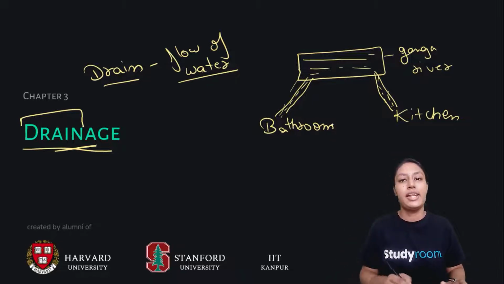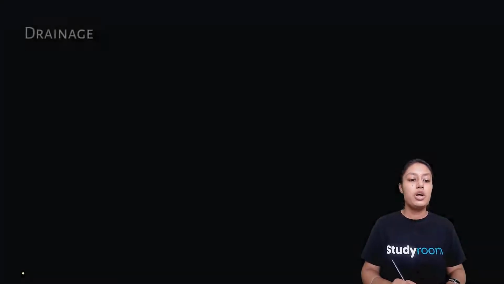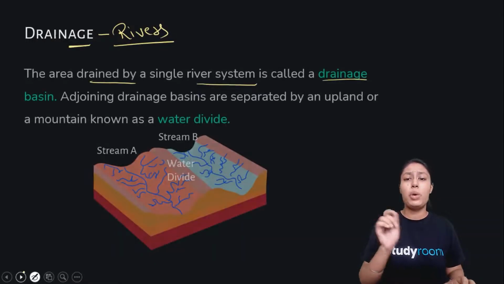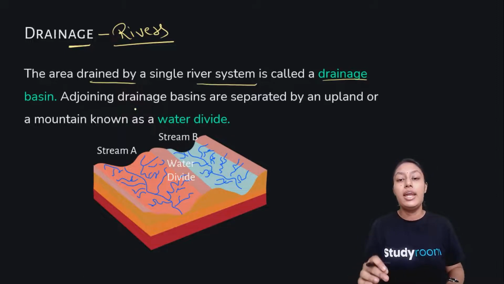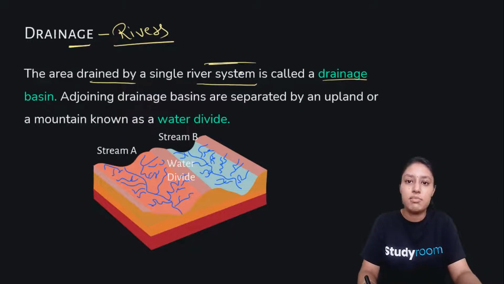It's called the drainage system. Now we just have to add the word river in it. Drainage is the area drained by a single river system. Every river has its own system. We will study about Himalayan rivers, Brahmaputra, Indus, all these rivers. So they have their own drainage system.